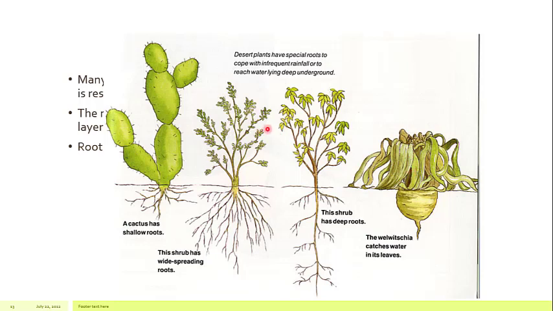So as you can see, here is the diversity of the adaptations according to the conditions of the water, according to the condition of the plant. As these plants have different types of life cycle, in other cases we can say a different time of the year when they are growing in the desert, and whether they are herbs or shrubs or trees according to their nature, they have different types of root systems and different types of adaptations according to their condition.